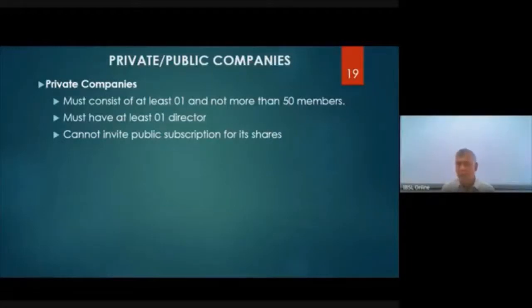At the time of establishing a new public company, that public company is being formed with the idea of inviting the public to become shareholders by contributing money. Then the company shares are traded in the Colombo Stock Exchange.